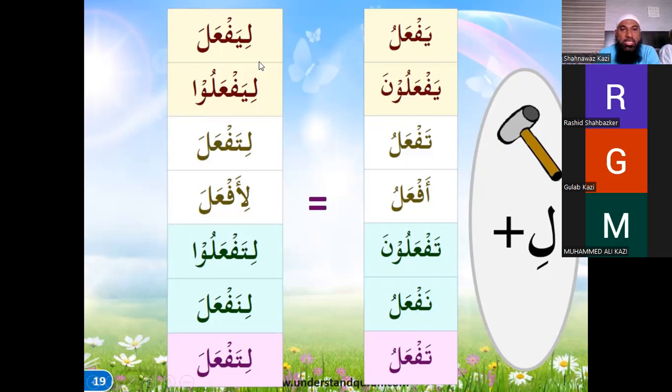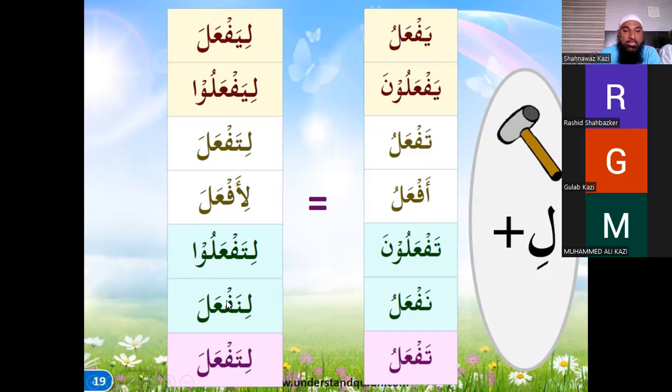So li yaf'ala, li yaf'alu, li taf'ala, li taf'alu, li af'ala, li naf'ala. Sorry, we have to pronounce that as a zabar.